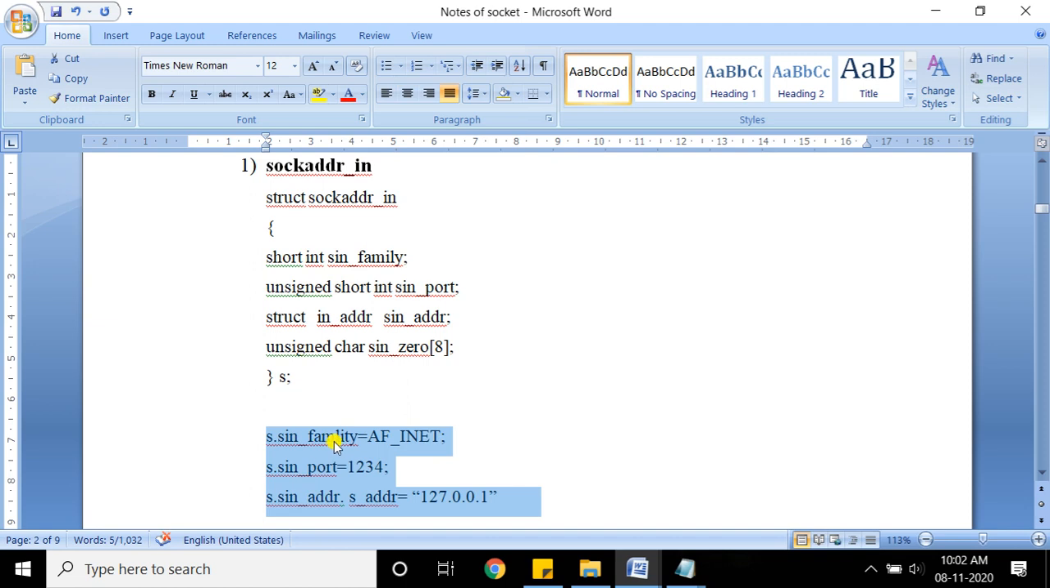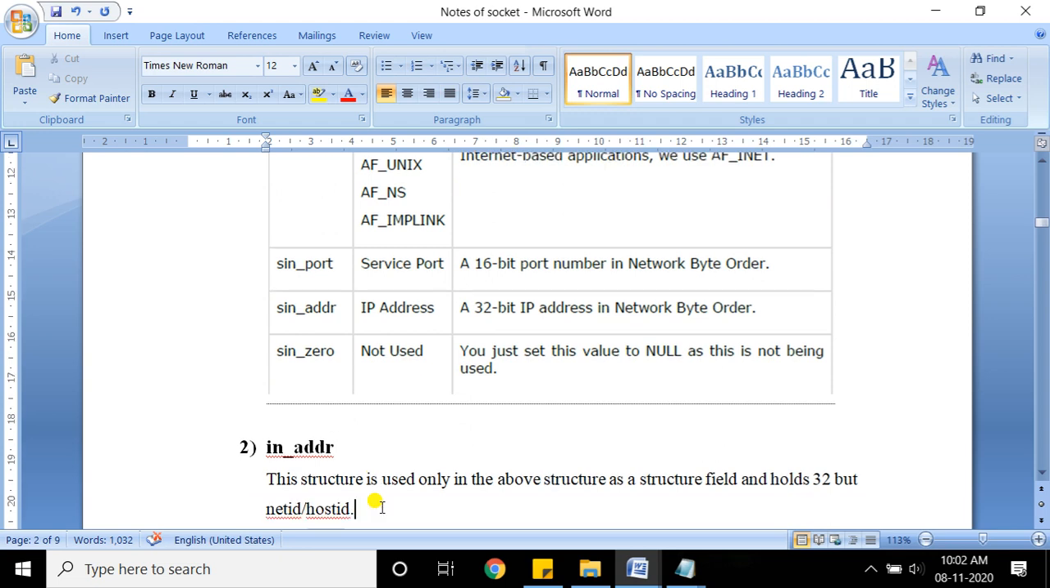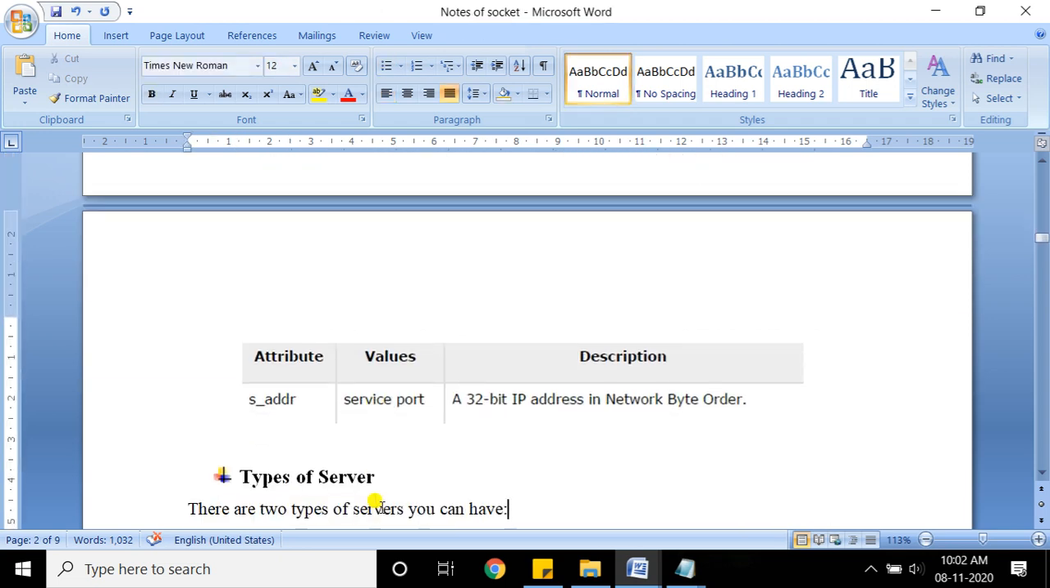Okay, different element means family, port, and address. Family, port, and address. Getting? Yeah. So I'll just move ahead.